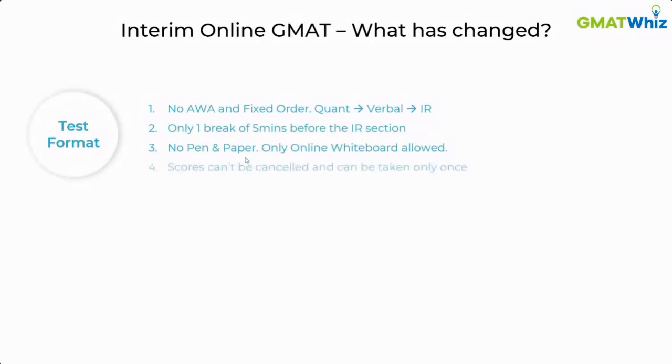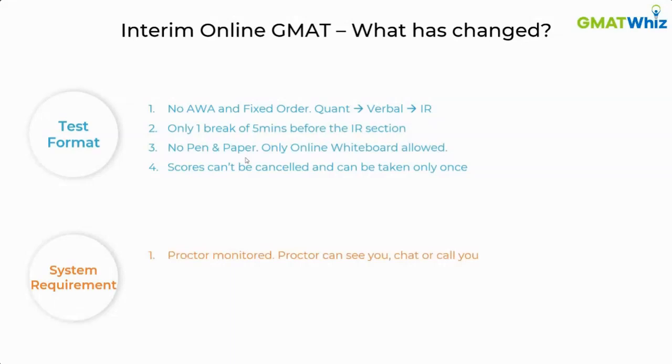The scores in the online GMAT cannot be cancelled, and you can only take them once. What is the difference in terms of system setup and requirements? It is going to be a proctored test for sure. The proctor can see you. You won't be able to see the proctor. The proctor can chat with you or even call you on your phone. You're not supposed to look here and there much or try to speak to yourself when you're solving questions. So that is something which is not allowed at all.